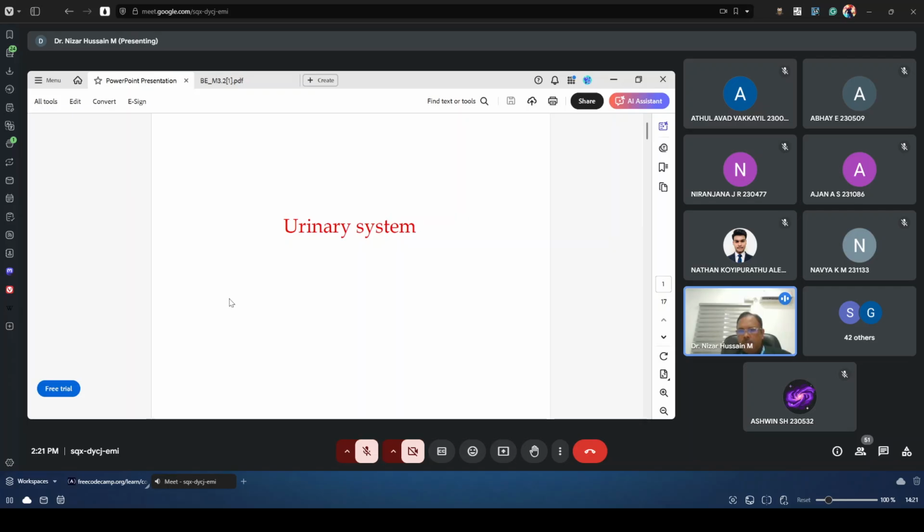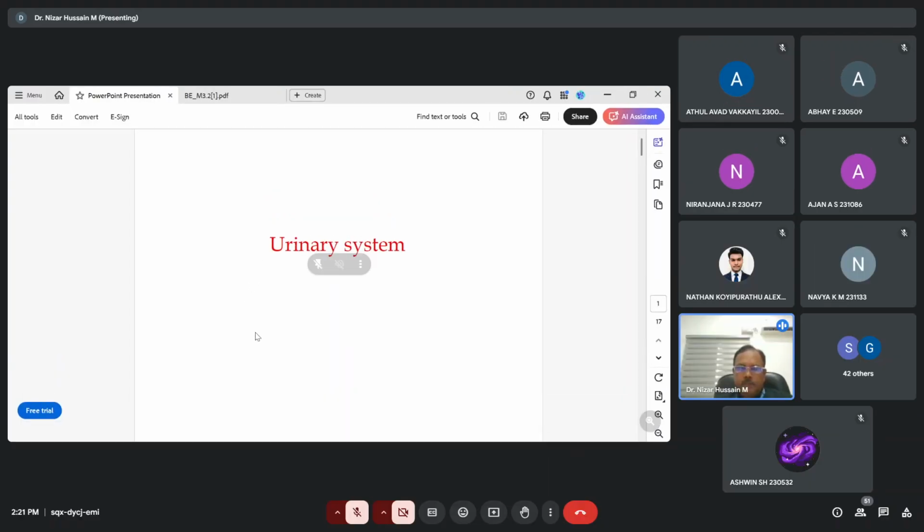System, what are the important functions of it? Adul Awad. Adul. Yes, sir. Okay, tell me, what is your perception about this urinary system, and what is the background,